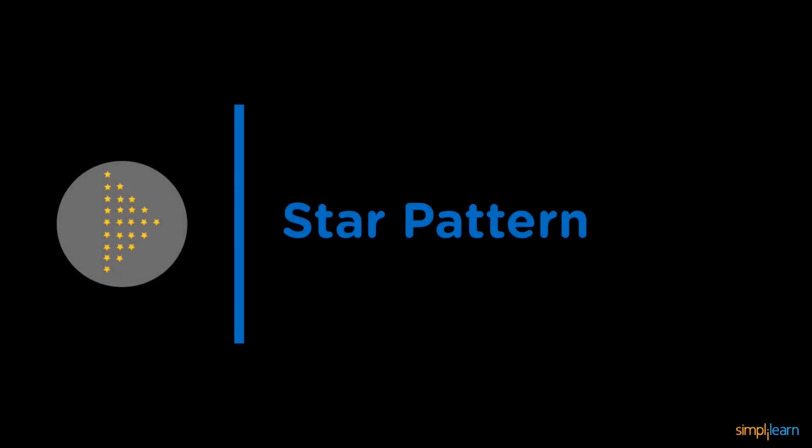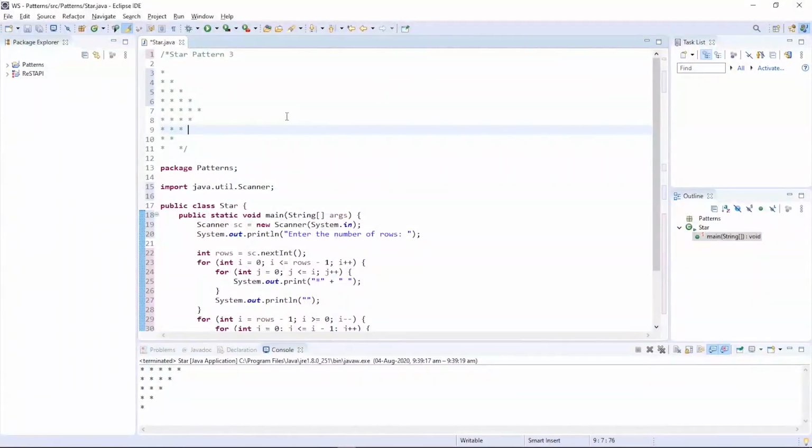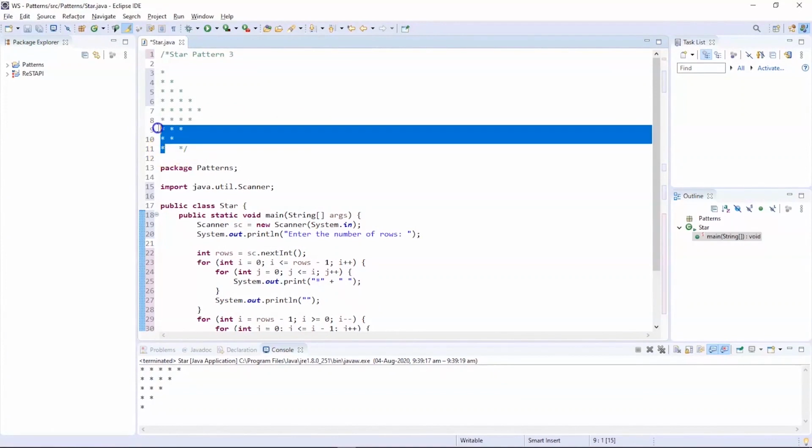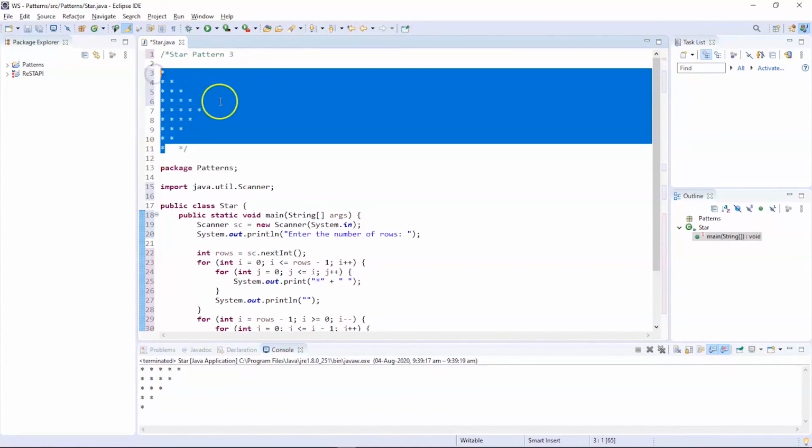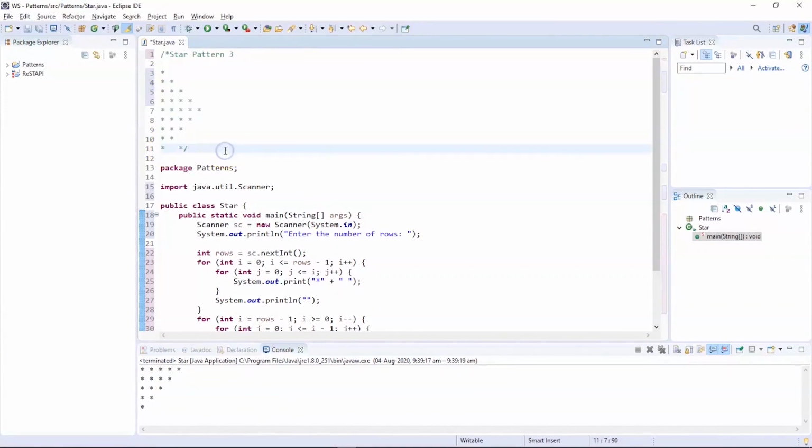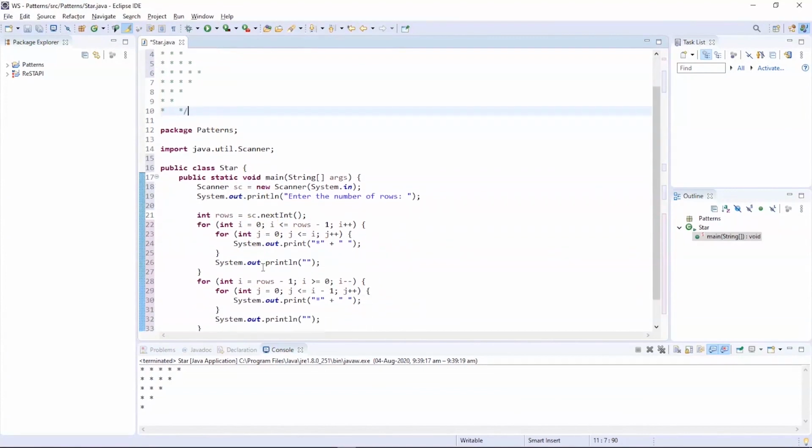So the next type of pattern is the arrow-shaped pattern, and this almost looks familiar to the previous two programs. The only difference is we have combined them together to form an arrow pattern. Now let us try to combine the previous two programs and print this. So now you can see on my screen we have our desired pattern, which looks like an arrow.